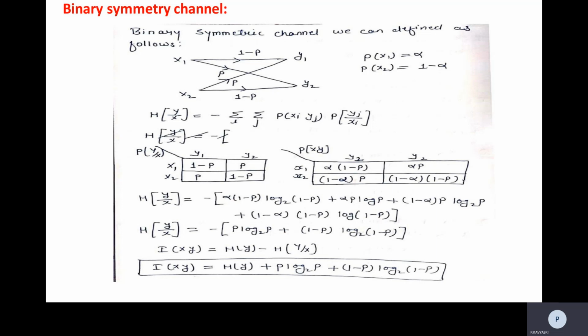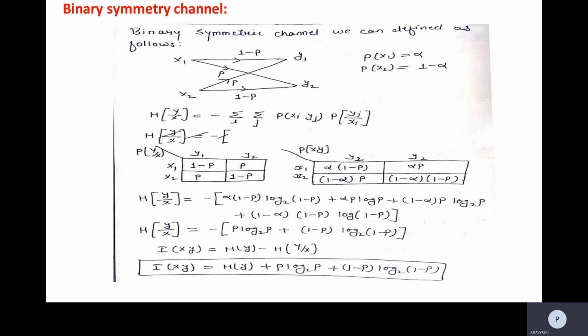Here we represent H(Y|X) as minus the summation over i and summation over j of P(xi, yj) times log P(yj | xi). We can also represent the channel matrix P(y|x), with x1 and x2 as rows and y1 and y2 as columns: 1 minus p, p, p and 1 minus p.